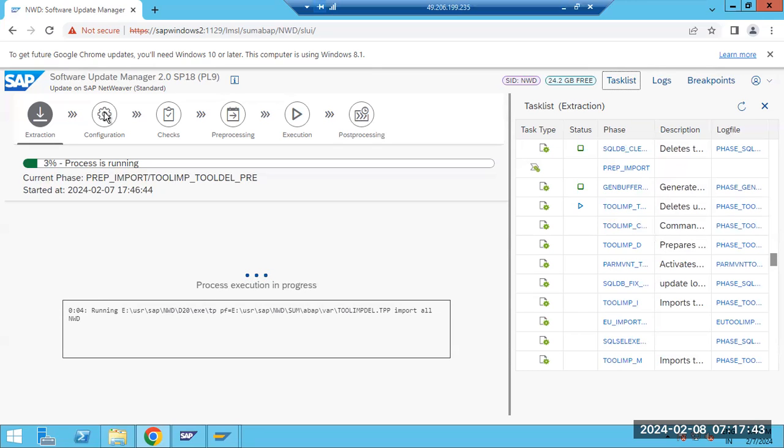Downtime, how many parameters, and all those things we have to run it here. So that will come in the configuration phase.